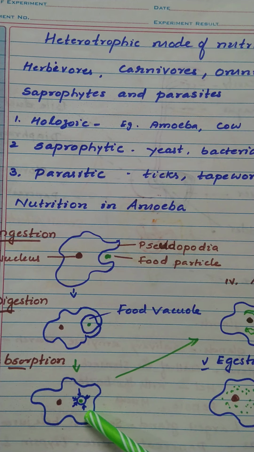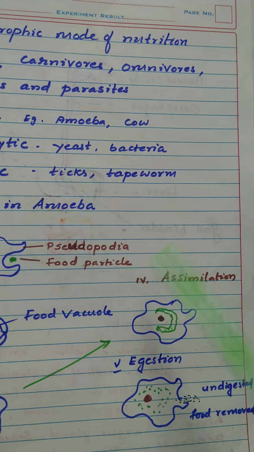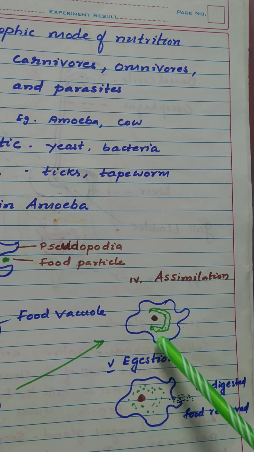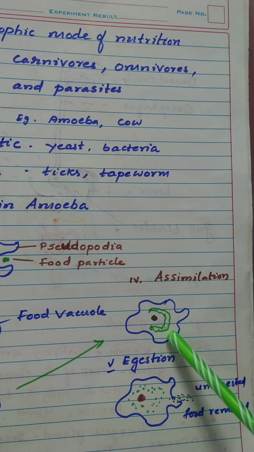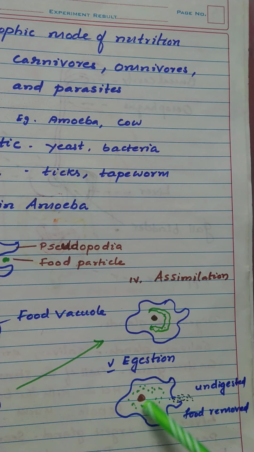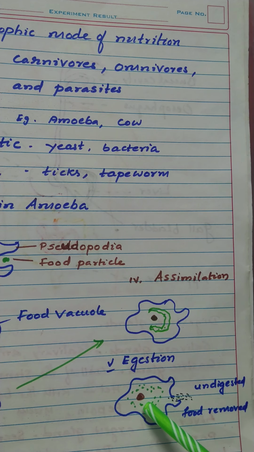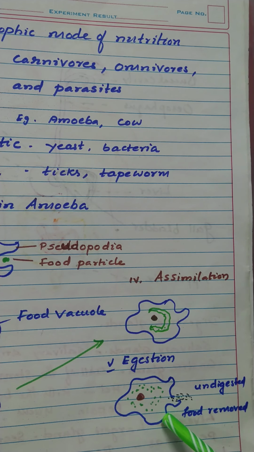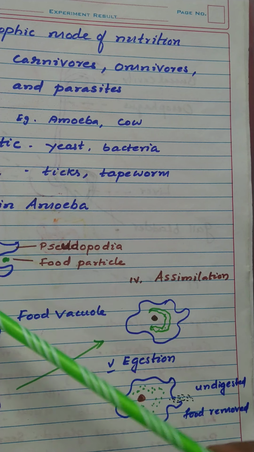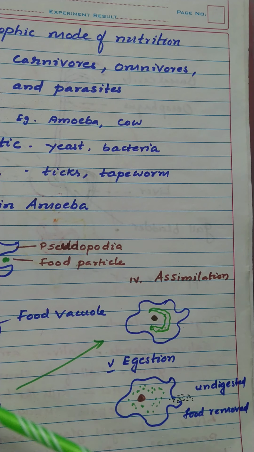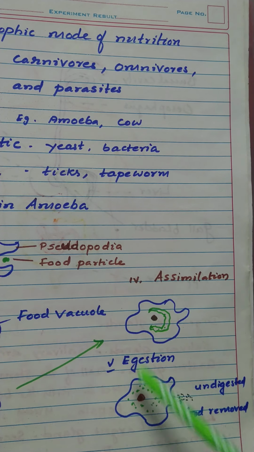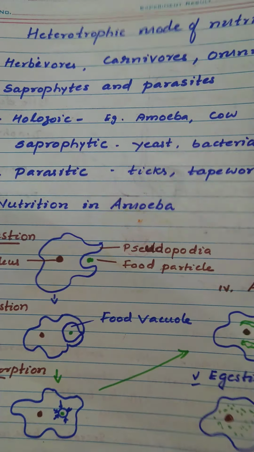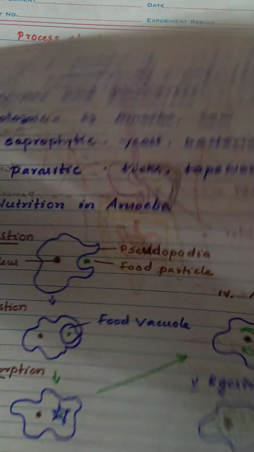So that is absorption. Then the absorbed food is further assimilated by amoeba to use energy for growth, that is assimilation. Then the last one is egestion. The undigested material is removed by egestion. So ingestion, digestion, absorption, assimilation and egestion are the 5 steps involved in the nutrition in amoeba. Next, nutrition in human beings.